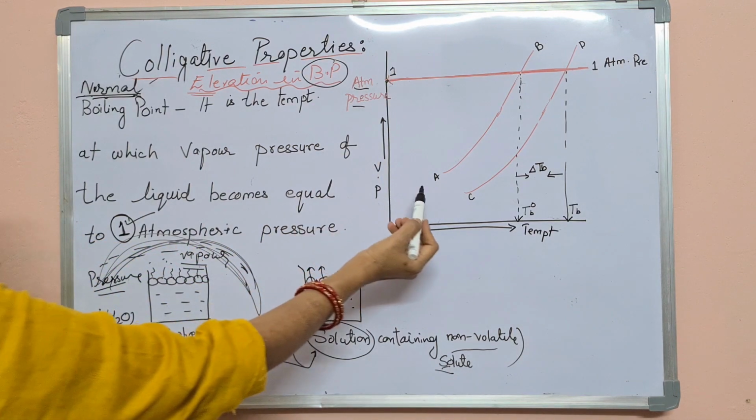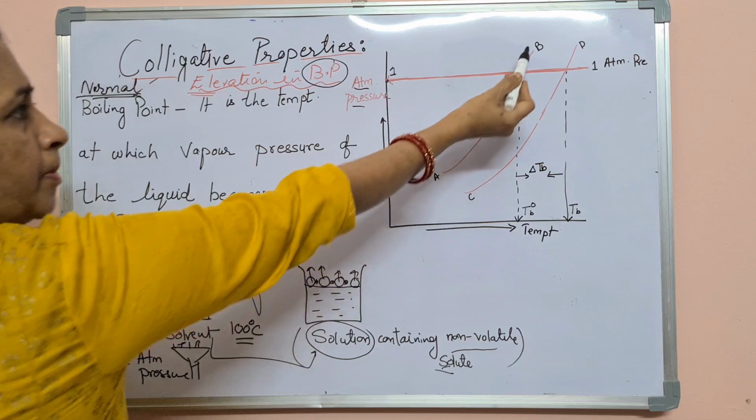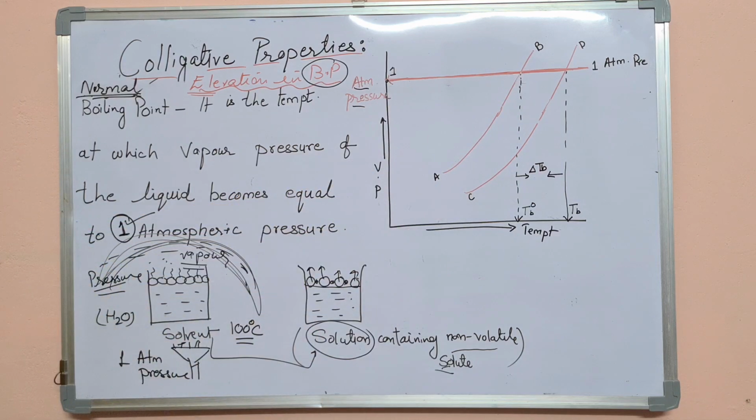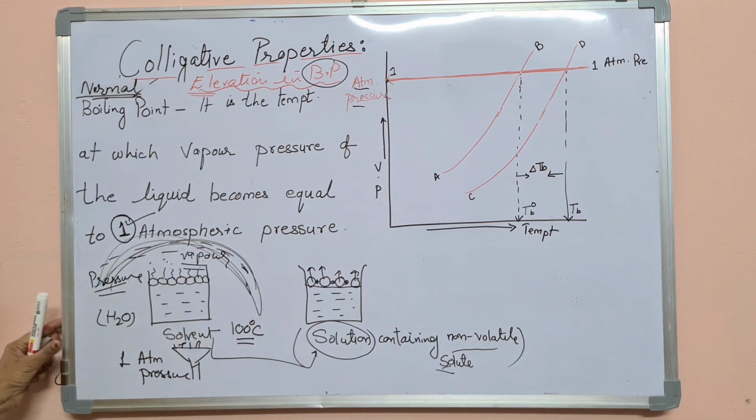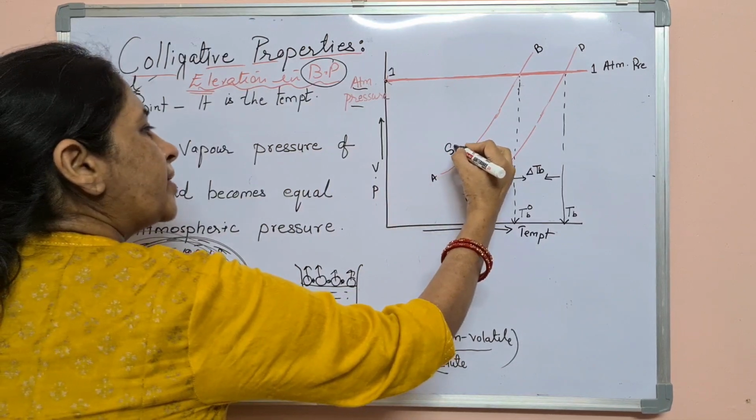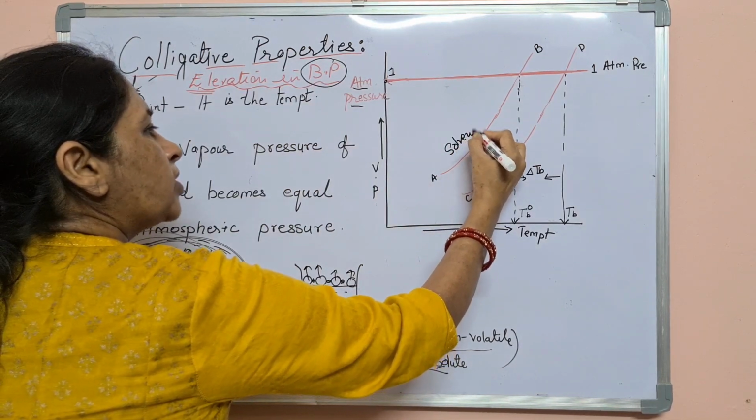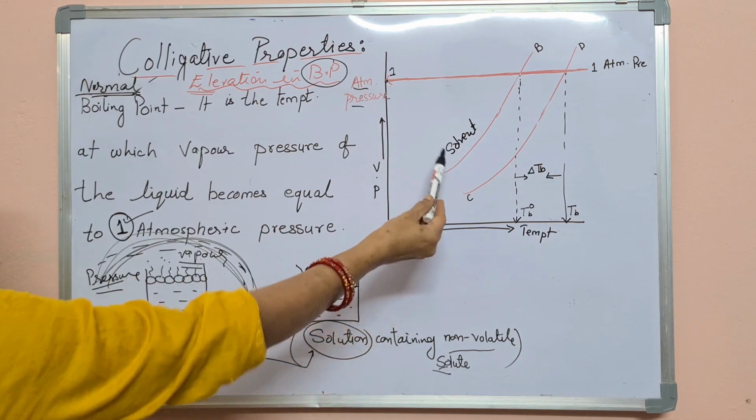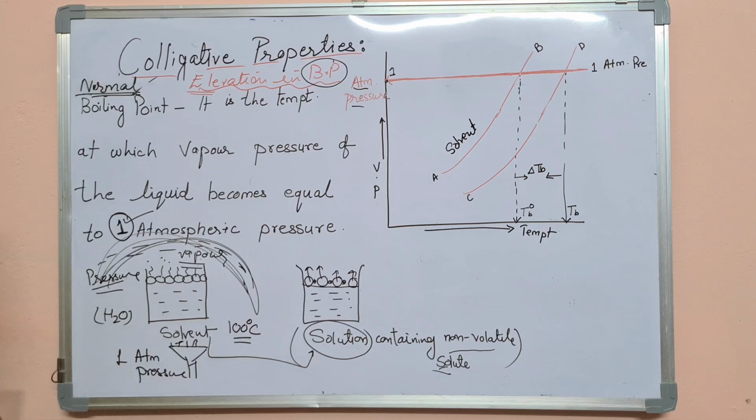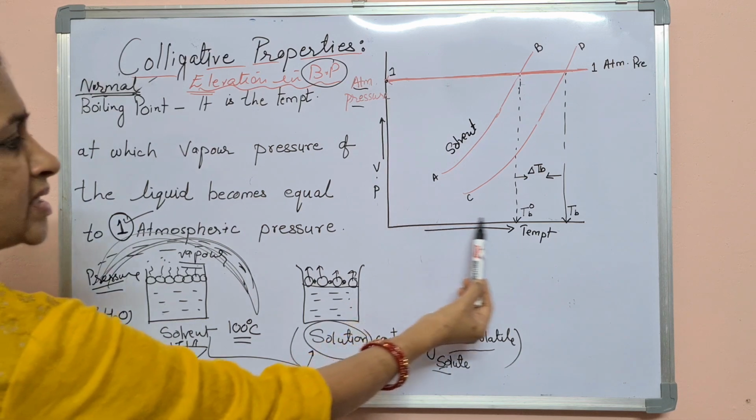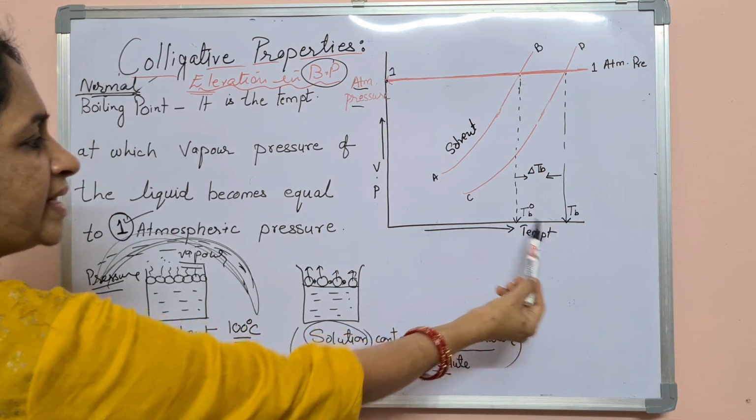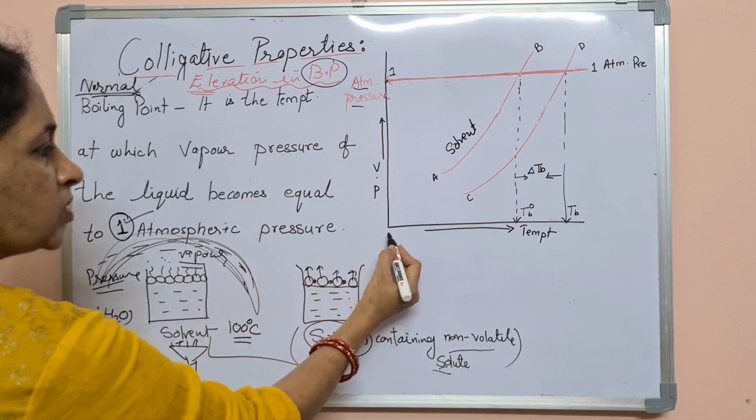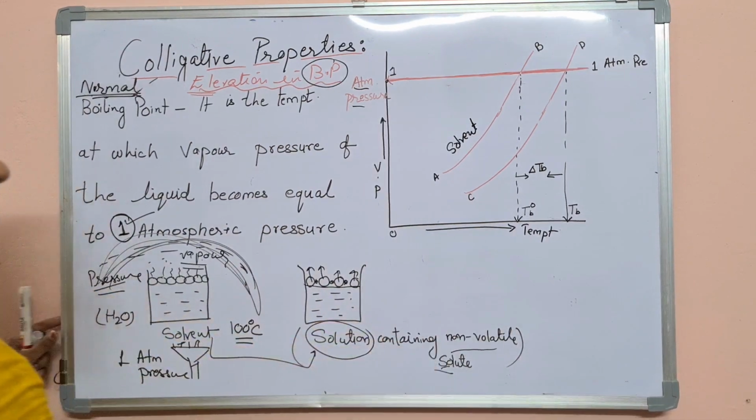So this first line AB is the graph for the solvent, the pure solvent. Okay, so now see, pure solvent, we can consider this as simple water. As we are increasing the temperature, we are moving in this direction. So here is the zero value, and this side temperature increases.